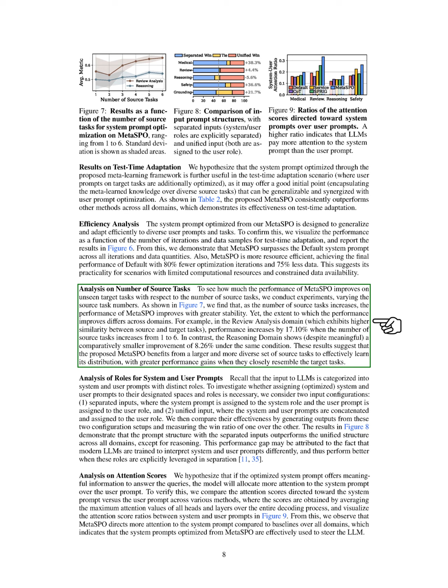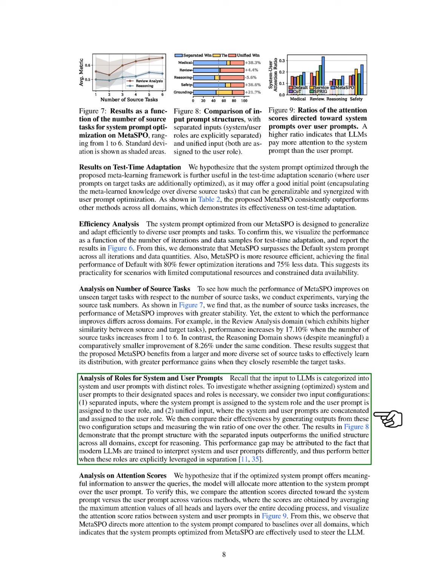For instance, in the review analysis domain, performance increases by over 17% when the number of source tasks rises from 1 to 6, while the reasoning domain shows a smaller improvement of about 8%. These results indicate that Meta-SPO benefits from a larger and more diverse set of source tasks, especially when they closely match the target tasks. Furthermore, we analyze the roles of system and user prompts.